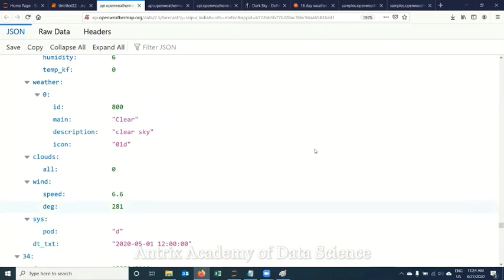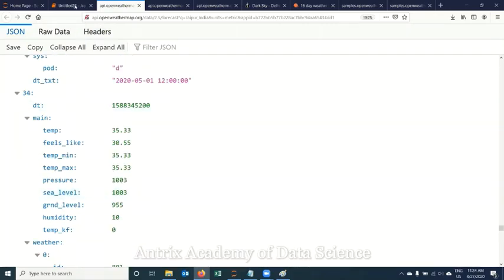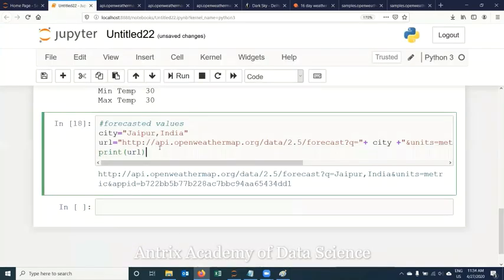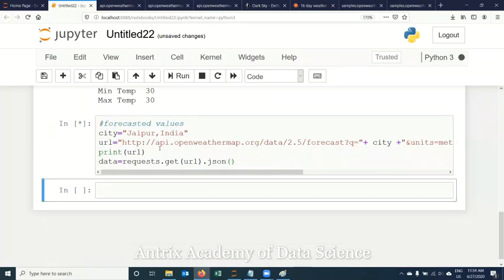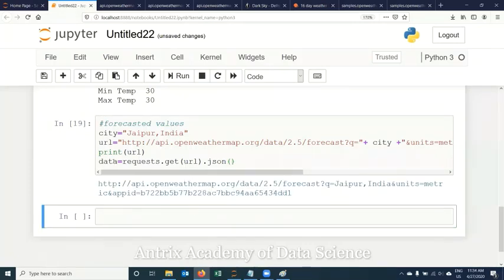So let's take an example of how to extract all this data from these values. Again, same case: data equals requests.get(URL). I need it in JSON format, so I'll get data in JSON format.